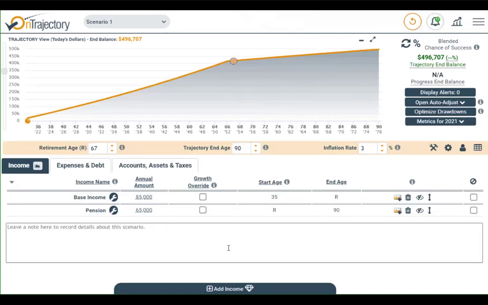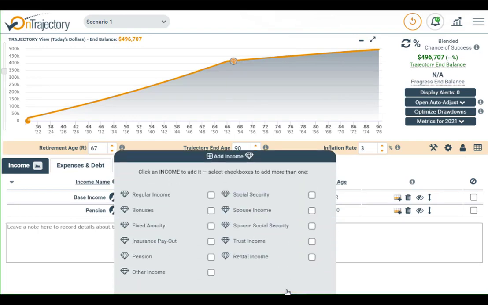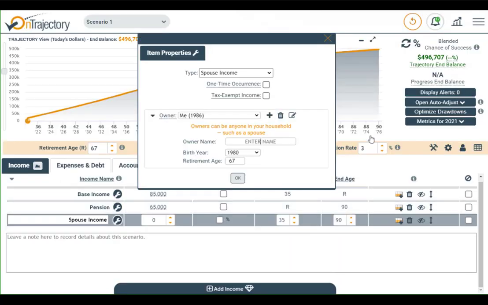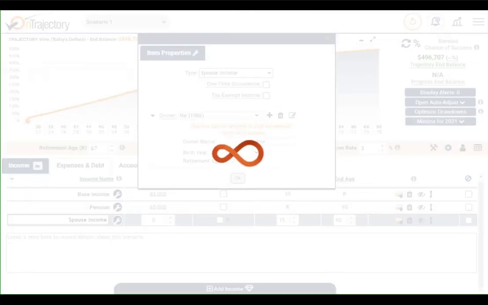Another item you'll want to include is your spouse's income. That's very easy to do. Click Add Income at the bottom of the screen and choose Spouse Income. We will then enter in their name and date of birth and click OK. The next step is to actually add their income and when they plan to stop working.